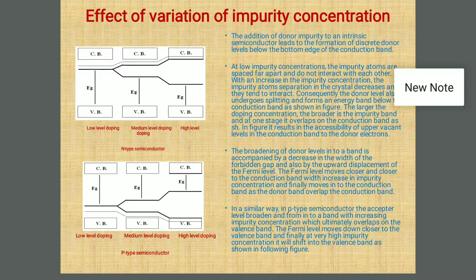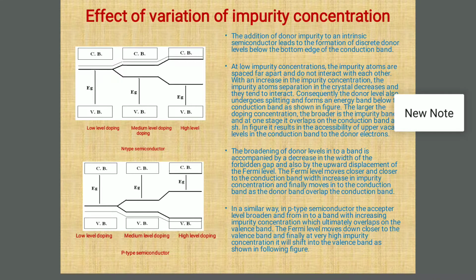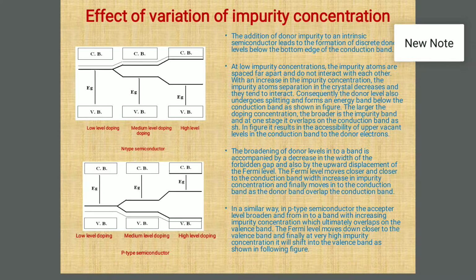So in a p-type semiconductor, the acceptor level broadens and forms a band with increasing impurity concentration, which ultimately overlaps the valence band. The Fermi level moves down closer and closer to the valence band, and finally at very high impurity concentration it will shift into the valence band, as shown in the following figure.